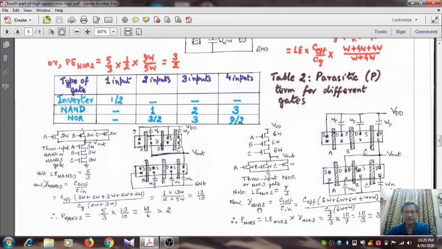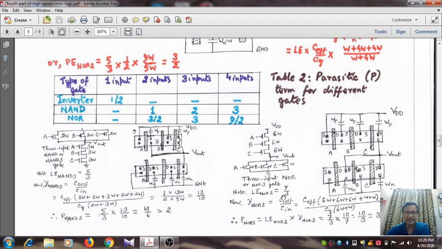So now you see what the gamma value is, that means the self capacitance of the 3 input NOR gate. It is the product of C effective, and how many capacitances? 3 for the PMOS, that means 6 plus 6 plus 6, 18, but here it is 1 plus 1, so 20 in all. See, 3 into 6 plus 1 into 2. So that means the self capacitance is the product of effective capacitance and 20 W, whereas the input capacitance is 7 W into CG. So this becomes 1 by 2 into 20 by 7, that is 10 by 7.